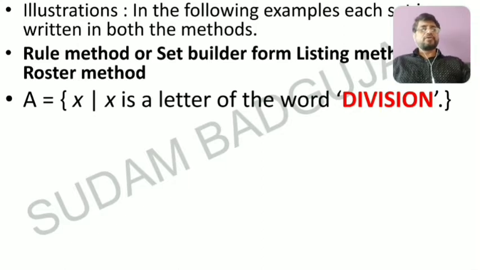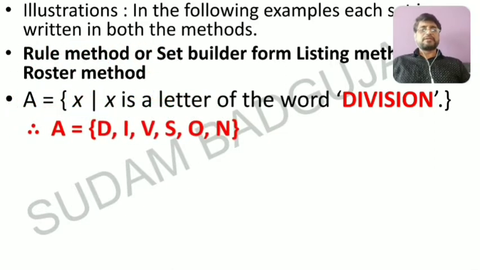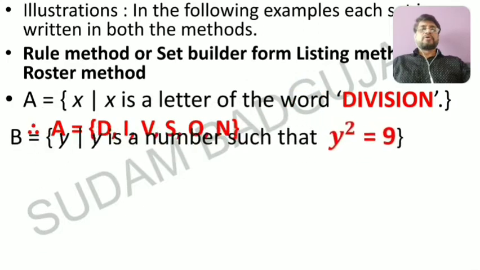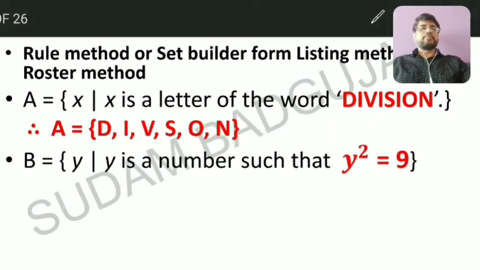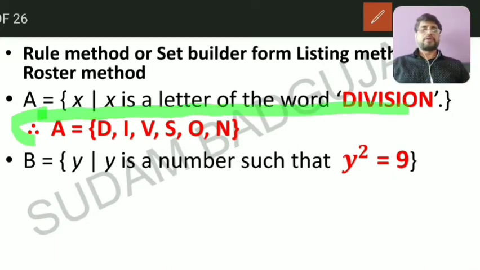Again you have to use the rule, that repetition is not there. The listing method is A is equal to D, I, V, S, O, N. I is repeated, so we have to write it only one time. So this is the rule method, and we have to convert it into listing form.